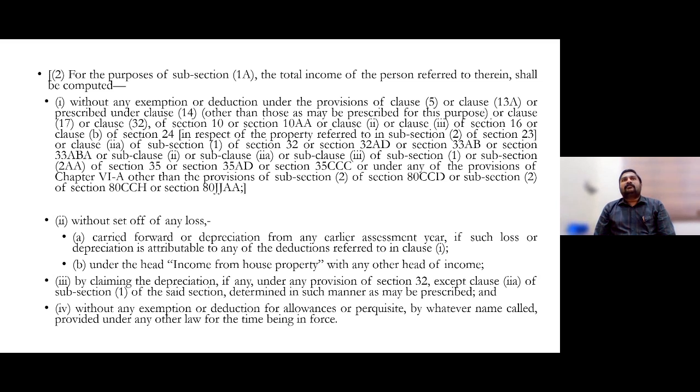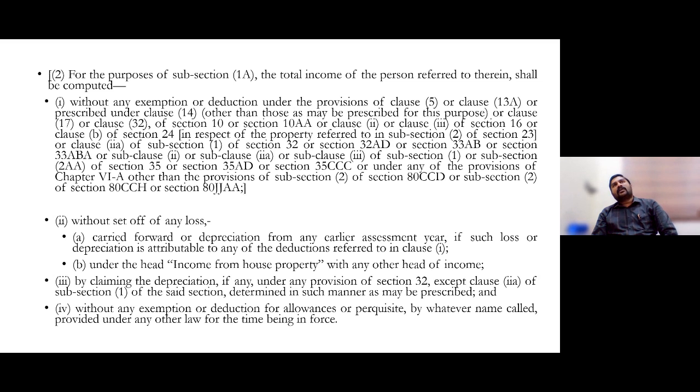Then various exemptions under section 10(14)(i) and 10(14)(ii). 10(14)(i) prescribes various allowances which are exempted for employees and have been used for specific allotted purposes, say conveyance allowance, daily allowance, traveling allowance, uniform allowance, etc. If you are spending those allowances for the specified purposes, up to the amount of spending or that allowance, whichever is lower, shall be exempted, and only the residual amount would be held to be taxable.